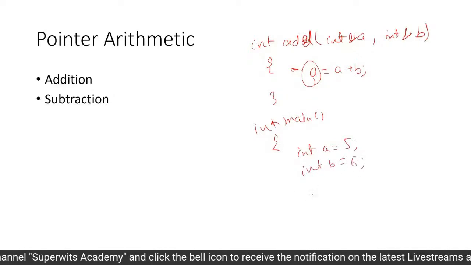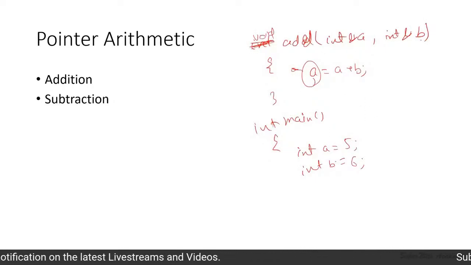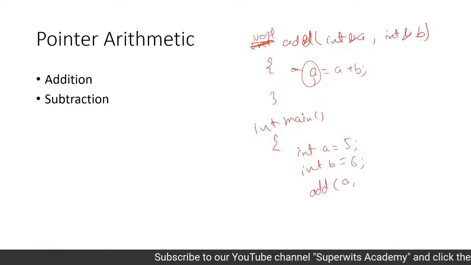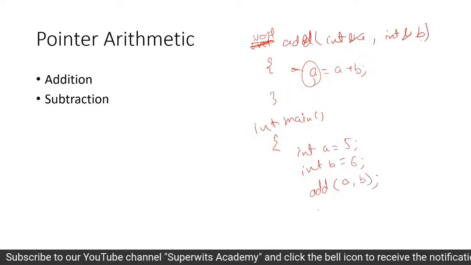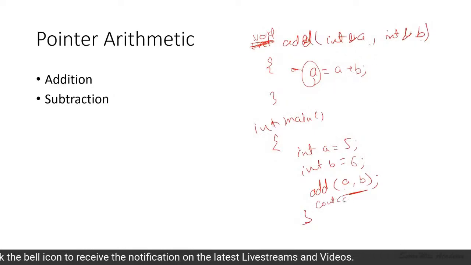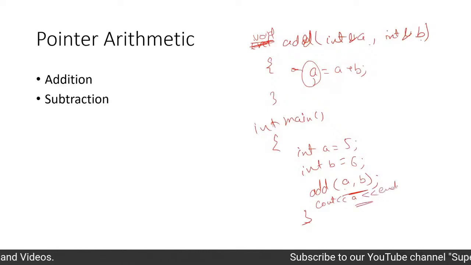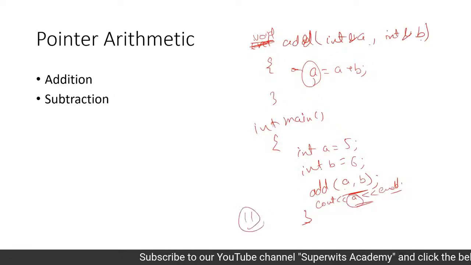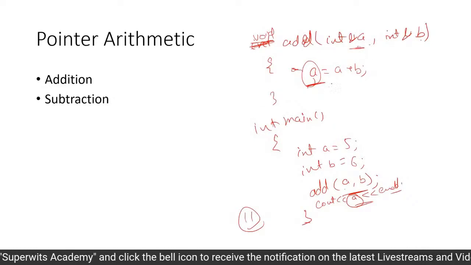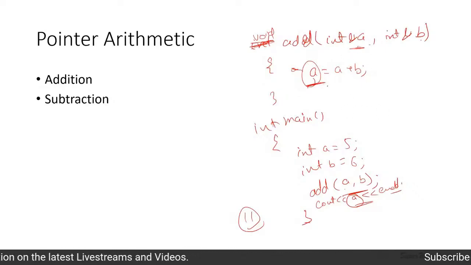Whenever we are doing a call, in fact, if you want, you can make it void as well, because there is nothing which we are returning from this particular function. So simply we can have an add function call here, with a and b, right? This is what we can do from here. The references are being sent to this, and finally when we try to print the cout value of a, you will find that the value of a is now changed to 11. Why? Because the references have been used over here. So we can actually pass the references here as well.